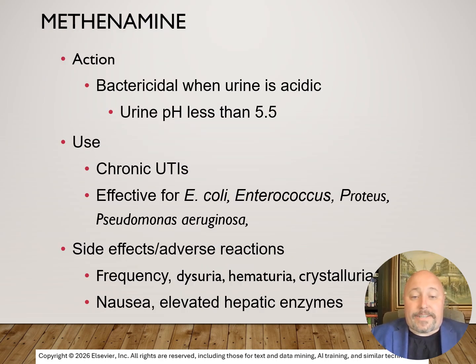Methenamine. This is bactericidal when urine is acidic, usually with a urine pH of less than 5.5. It is used in the case of chronic UTIs, and is effective for many pathogens, everything from E. coli to Pseudomonas. Side effects range from frequency, dysuria, hematuria, nausea, and elevated hepatic enzymes.